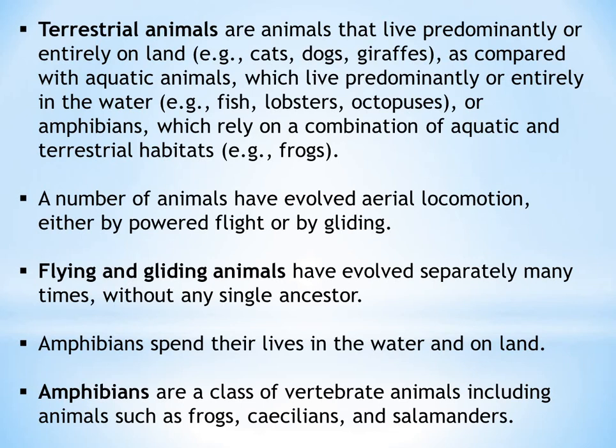Amphibians spend their lives in the water and on the land also. And amphibians are a class of vertebrate. Why vertebrate? Because vertebrate means those who have a backbone. Yes, vertebrate means who have a backbone. Vertebrata, that is the backbone, the spinal cord. Those who have it are called vertebrate animals, such as frogs, caecilians, salamanders, and many more.